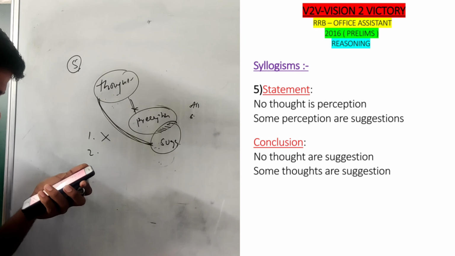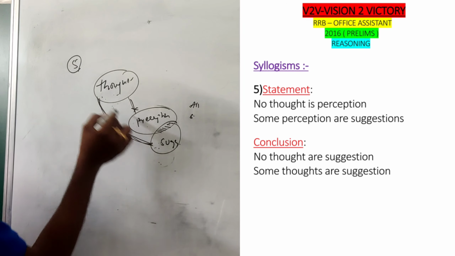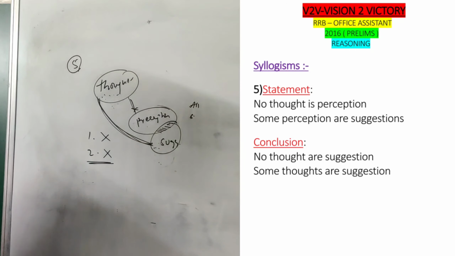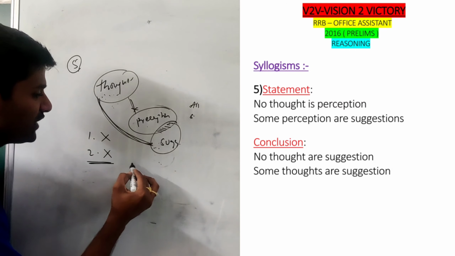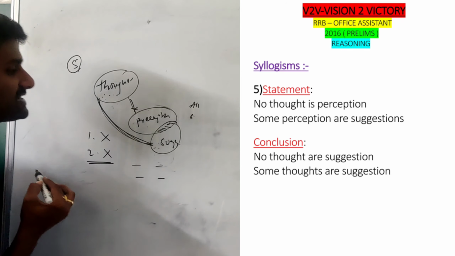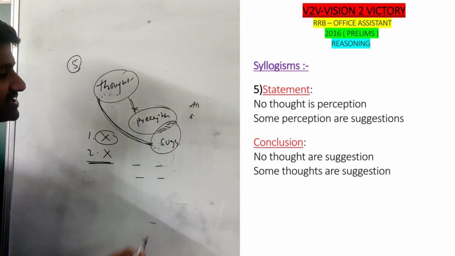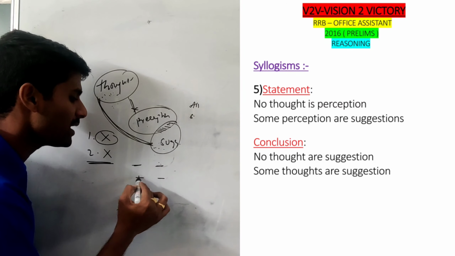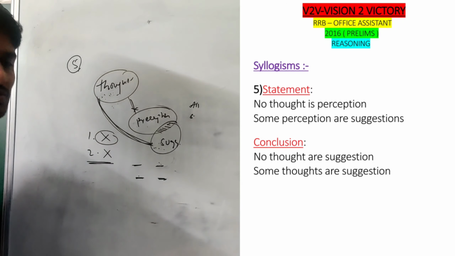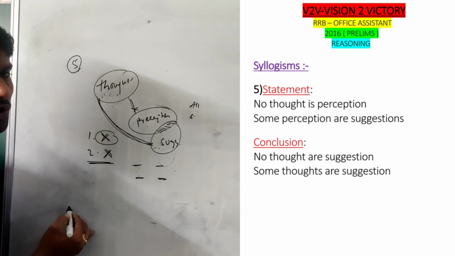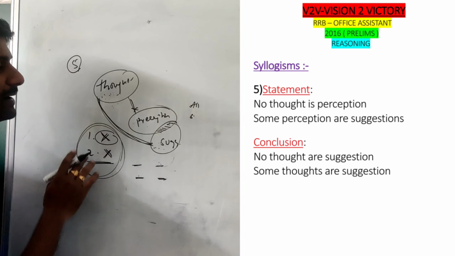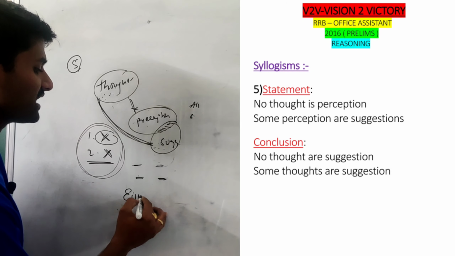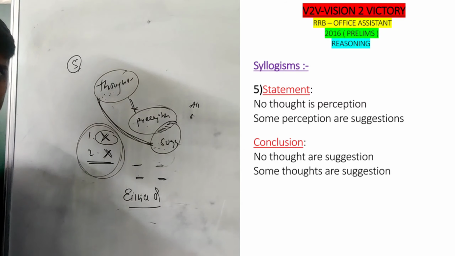Conclusion number 2. Some thoughts are suggestions. Again, between thought and suggestion there is no direct relation, so 2 follows. But here the important thing: if two conclusions involve the same two parameters, like the first conclusion says thought and suggestion and the second conclusion also says thought and suggestion, and individually both follow, then by joining together, if you satisfy any complementary pair, we can choose the option as either-or.